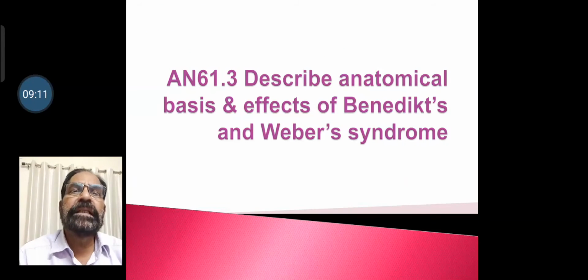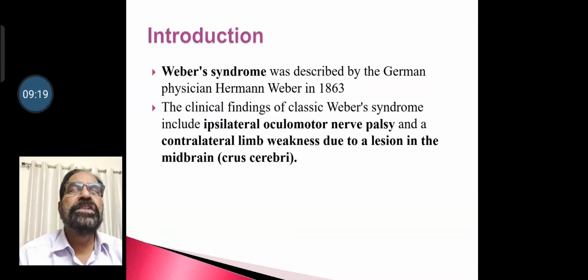Then we go on to study another competency, that is anatomical basis and effects of Benedikt's and Weber syndrome. Weber syndrome was described by the German physician Weber in 1863. The clinical findings of the classic Weber syndrome include ipsilateral oculomotor nerve palsy and contralateral limb weakness due to a lesion in the midbrain.